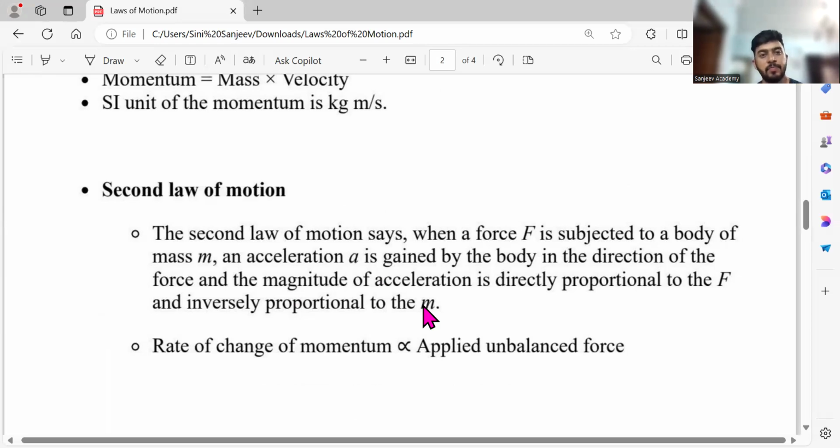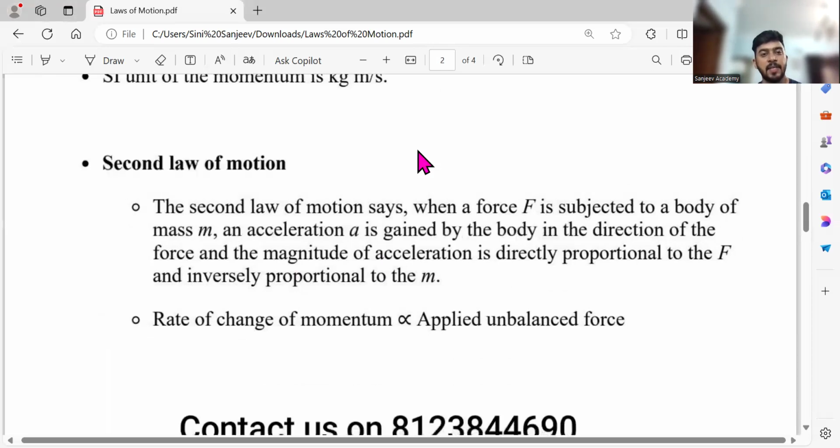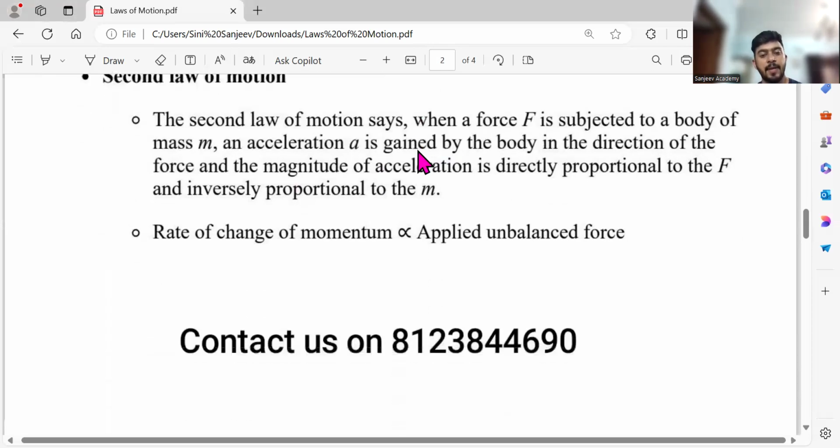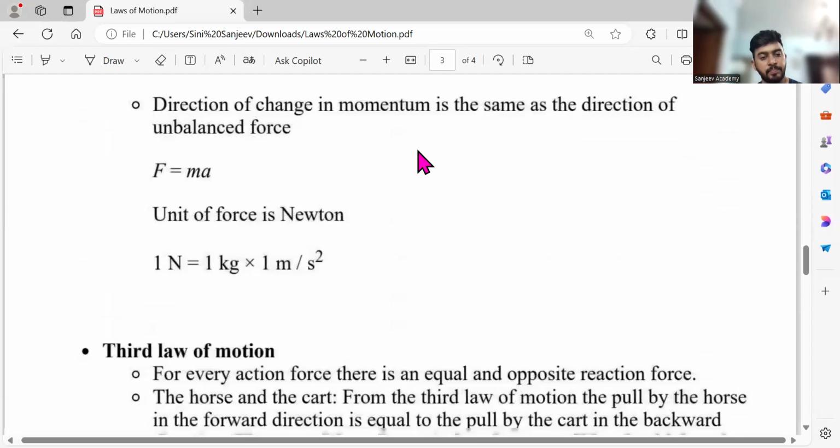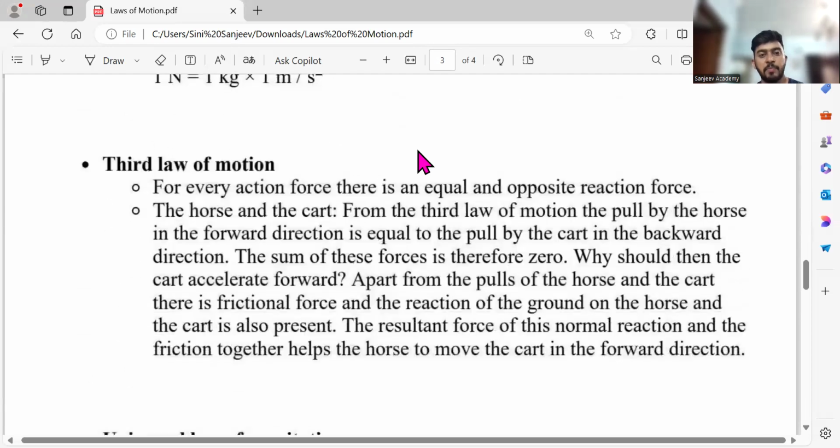Now, is it easy now? Yes, that's all. So basically, my second law of motion is F is equal to ma. That's all. Third law of motion is very, very easy. And we can relate very fast.